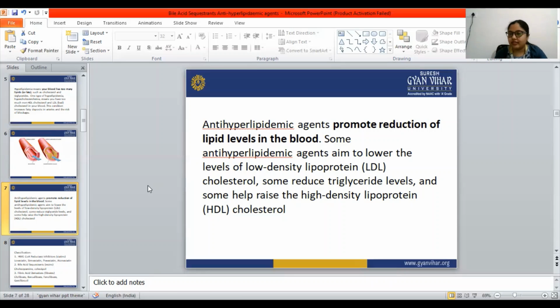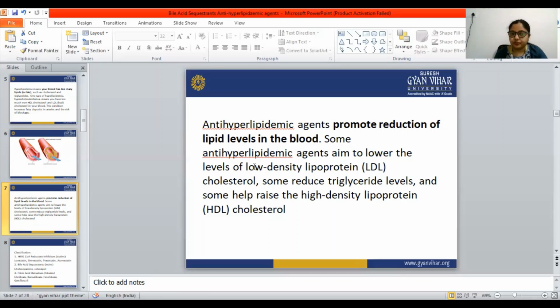We have seen one diagram also of the atherosclerotic plaque. And there are chances that the plaque can burst. When the plaque bursts, the blood gets clotted inside the artery, and that blocks the blood flow and creates lots of cardiovascular diseases.